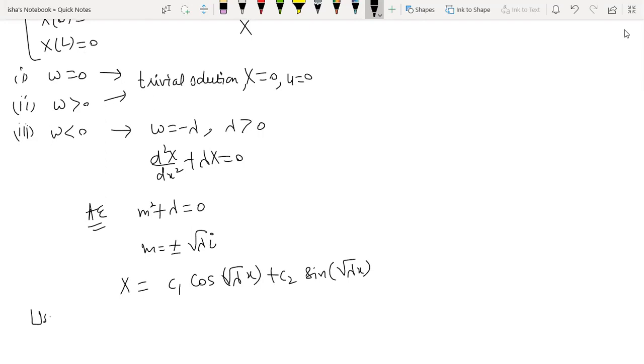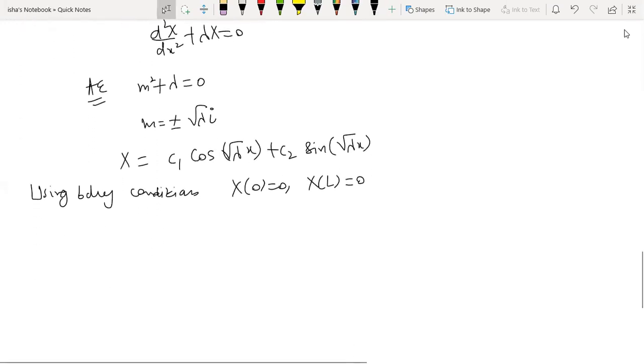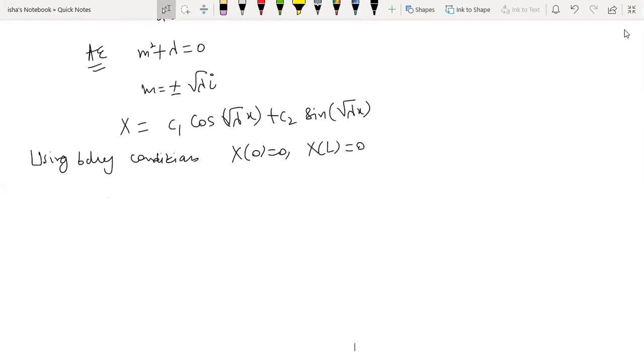And then using the boundary conditions. What boundary conditions? X at 0 is 0 and X at L is equal to 0. This equation is exactly similar to what we did for the heat equation, so that's why I'm quickly writing.